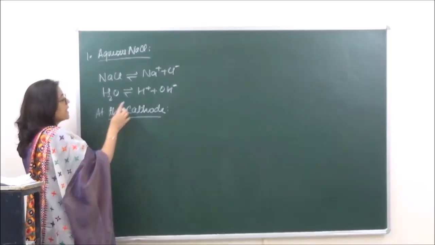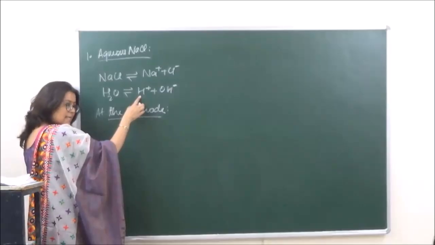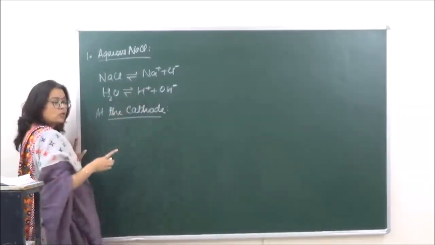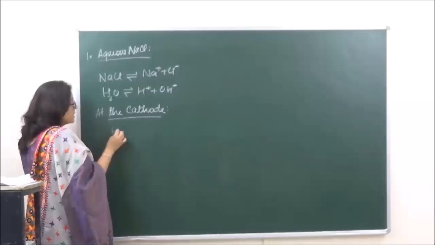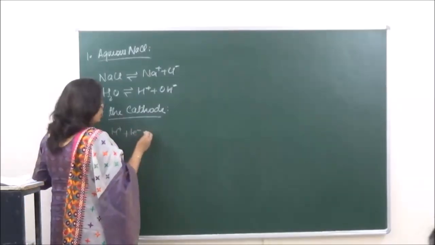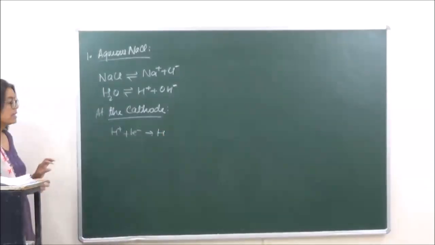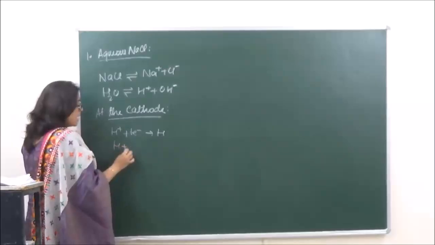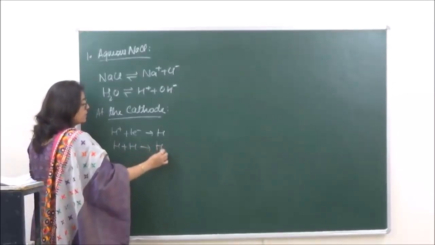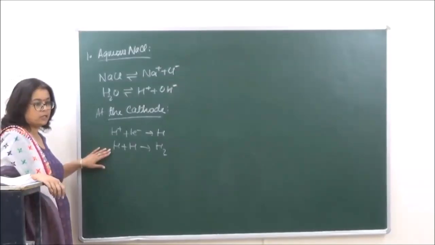But we say that the discharge potential of H positive is less with respect to Na positive. Therefore, H positive is going to gain one electron to give us hydrogen. This is known as the primary reaction, and then the atomic hydrogens combine together to give us molecular hydrogen. This is the secondary reaction.